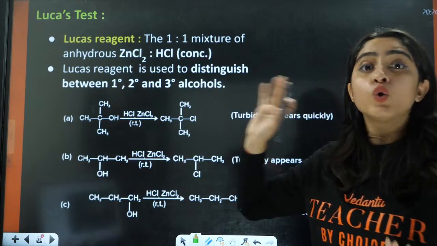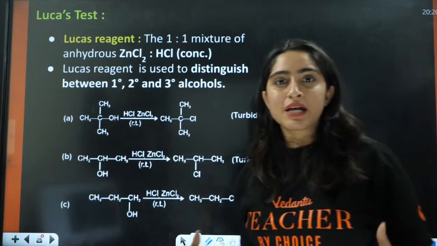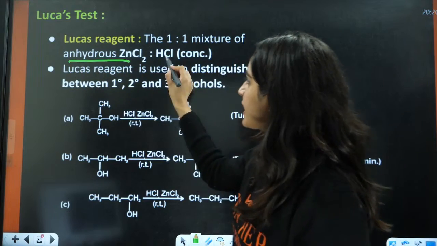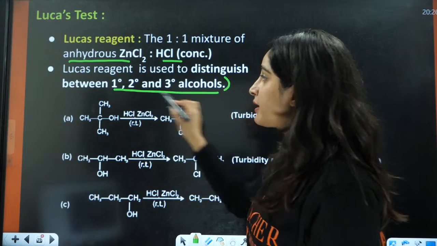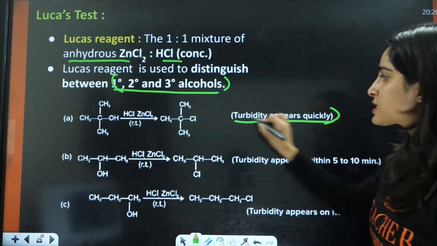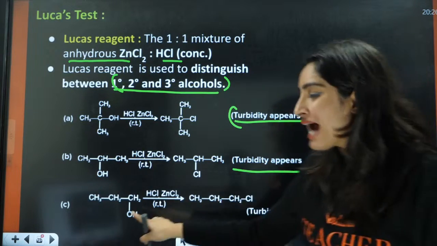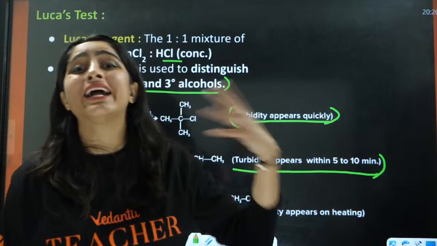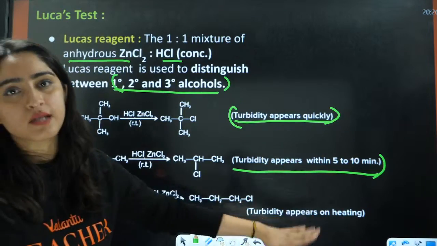So, next we have the Lucas test, that is the distinguishing test of 1 degree, 2 degree, 3 degree alcohol. Here we use anhydrous ZnCl2 along with concentrated HCl. In this case, 1 degree, 2 degree, 3 degree alcohols are differentiated. For 3 degree alcohol, the turbidity appears quickly. For 2 degree alcohol, it takes about 5 minutes.